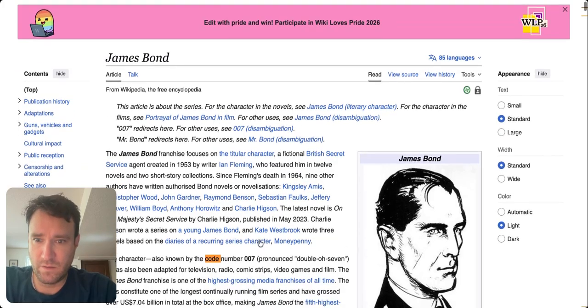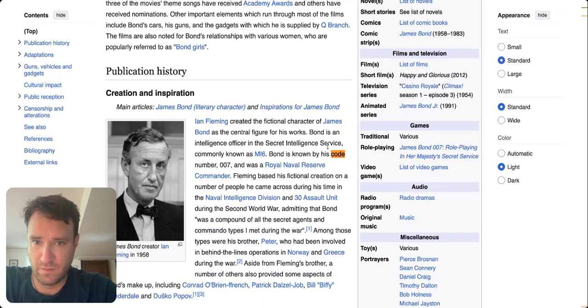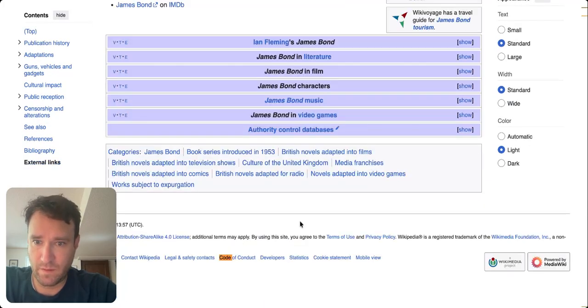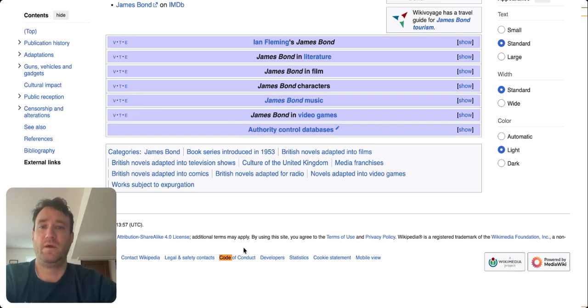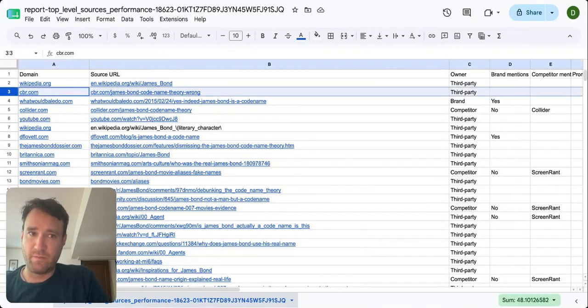Now we've got the code number 007 listed here. We've got the code of conduct down here at the bottom. There's no mention of the code name on this article. I believe it should stay that way, and I'm certainly not about to mess with it for a number of reasons. So, as I think about what I want to do here, I've got this Comic Book Resources article and